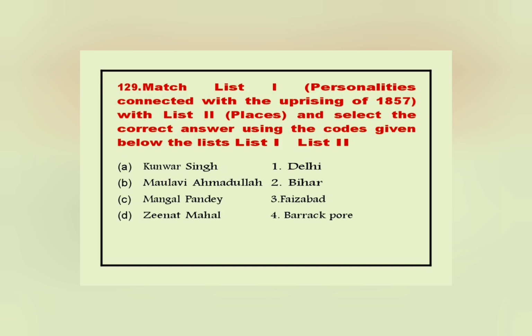129. Match list I, personalities connected with the uprising of 1857, with list 2, places, and select the correct answer using the codes given below the lists. List I, List 2. A. Kunwar Singh 1. Delhi.